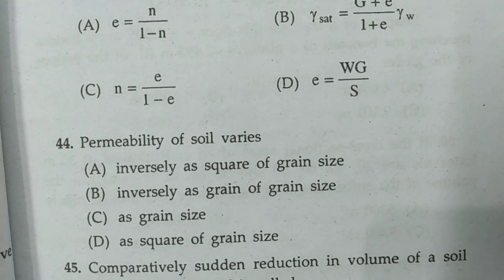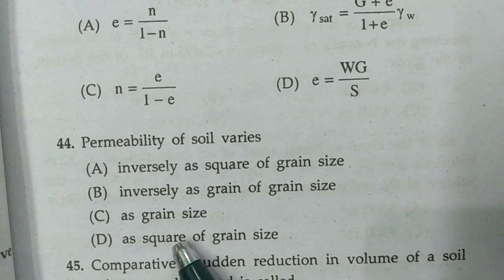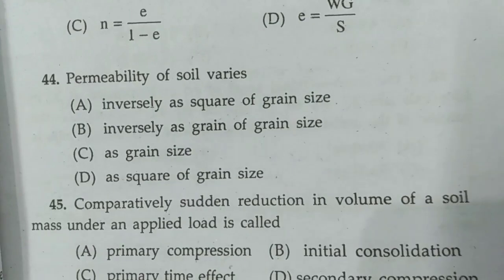It varies approximately as the square of grain size, and it depends on the effective diameter of grain size, that means D10, and k equals C into D10 squared. So permeability is proportional to the square of grain size. So 44 is correct.